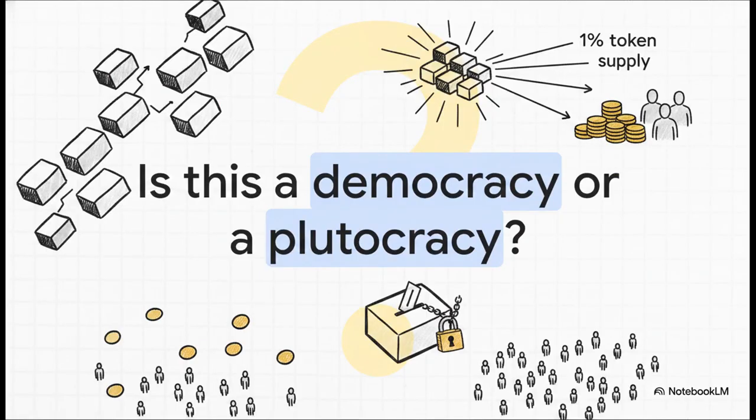So the crucial point is, we really have to ask what kind of system we've actually built here. When you have a voting structure where a mere 1% of the token supply, held by maybe 10 people total, has enough power to run a $3 billion protocol, is that a democracy? Objectively, it functions as a plutocracy. It requires us to completely rethink and redefine our expectations of what decentralized governance really means in practice.